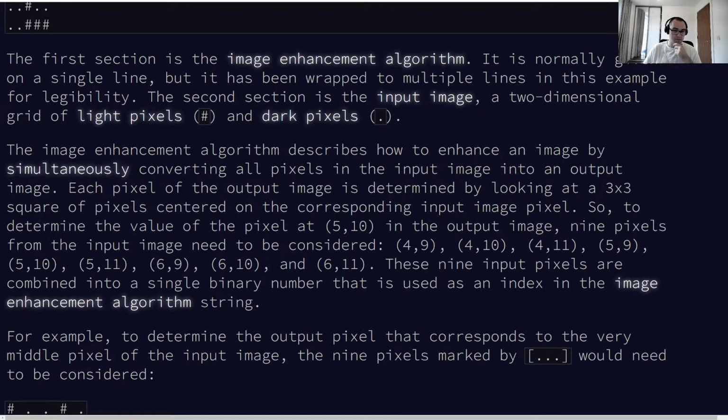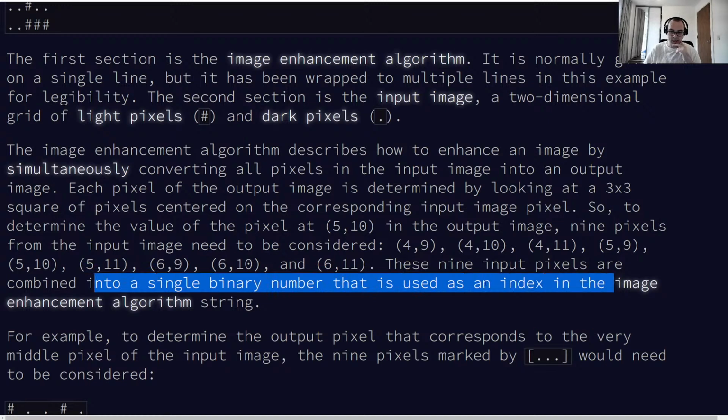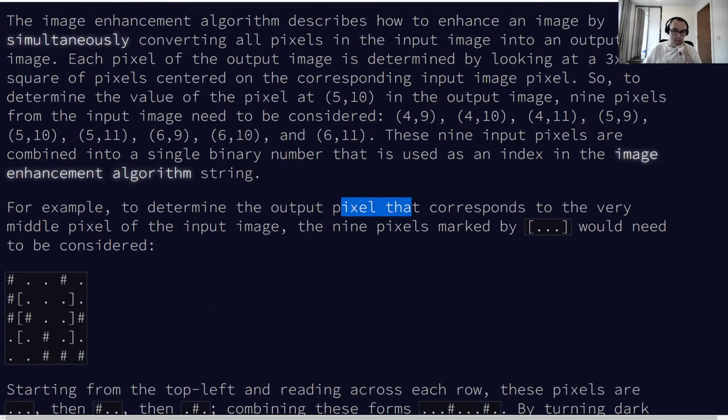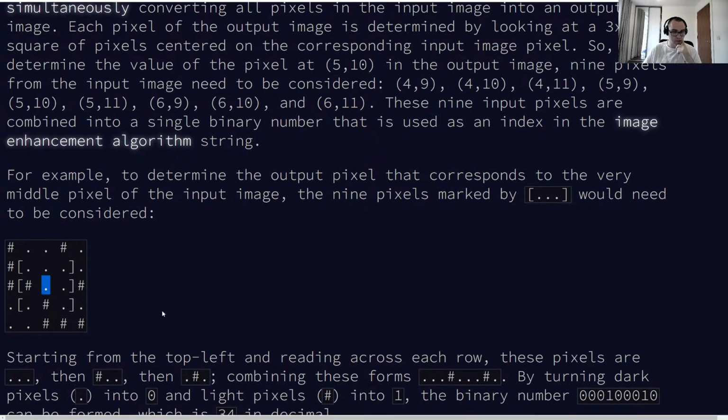So to determine the value of the pixel at 510 in the output image, 9 pixels from the input image need to be considered. Yeah, I think these are called kernels in image processing. These 9 input pixels are combined into a single binary number that is used as an index in the image enhancement algorithm string. For example, to determine the output pixel that corresponds to the very middle pixel of the input image, the 9 pixels marked by ...